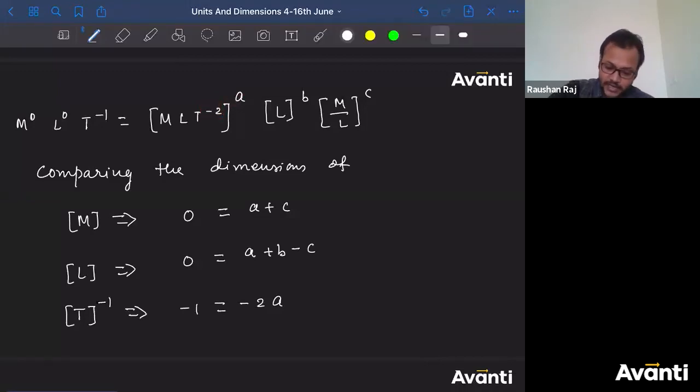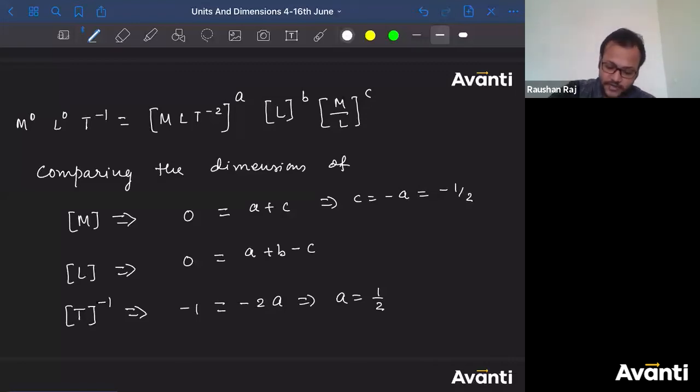Can I say I'll get a as half? Alright, guys. So what did we get for a? Half. If I get the value of a as half, tell me what will be the value of c from here? So c is equal to minus a. So I'll get minus half. C is equal to minus half.